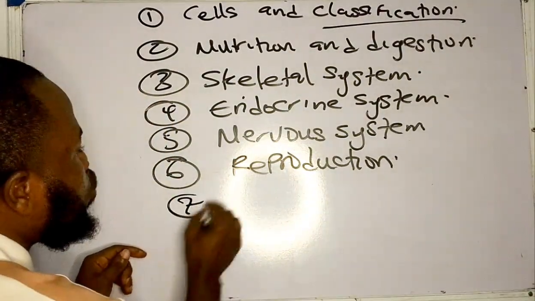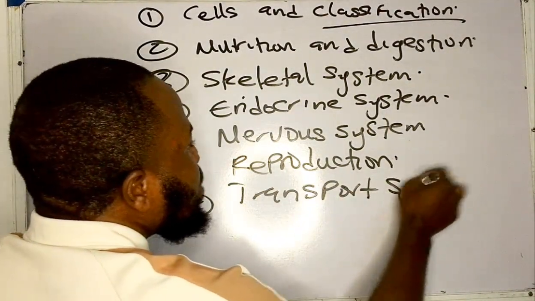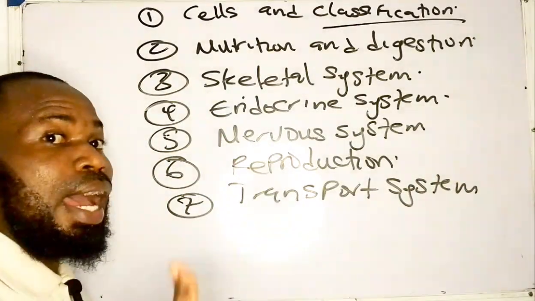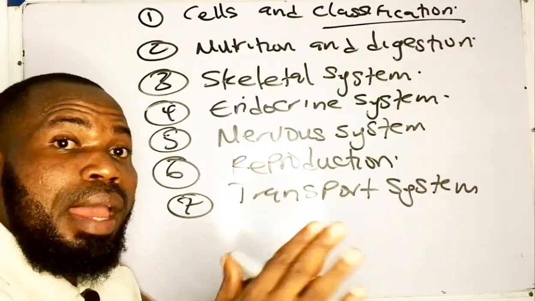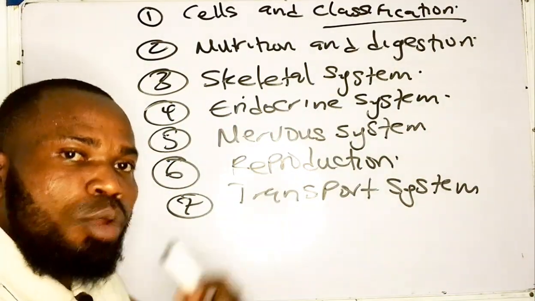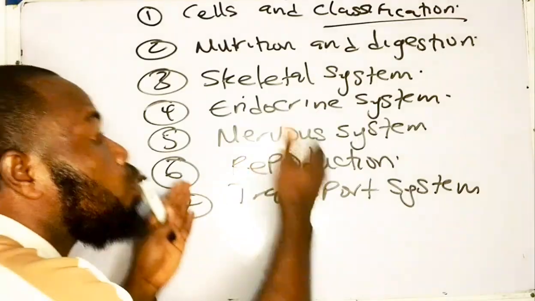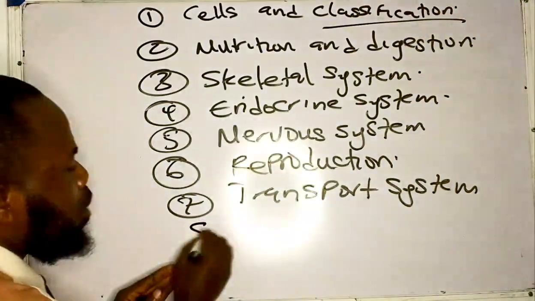Now, another topic that you need to look at again is the transport system. It's under this system that you're going to consider the heart, the blood cells, the red blood cell, the white blood cell, and of course the blood vessels. You need to consider these aspects. Very, very important. Number 8 topics.